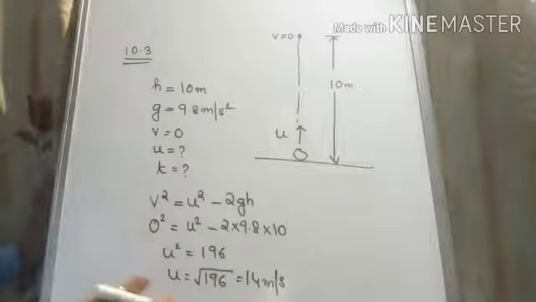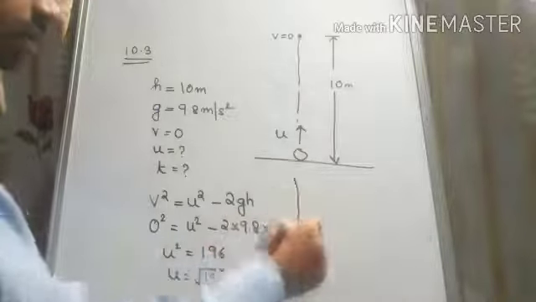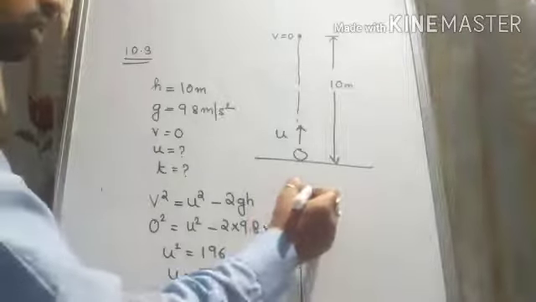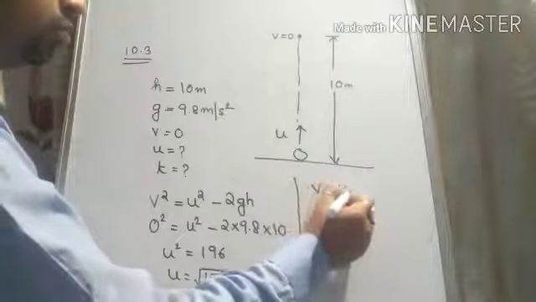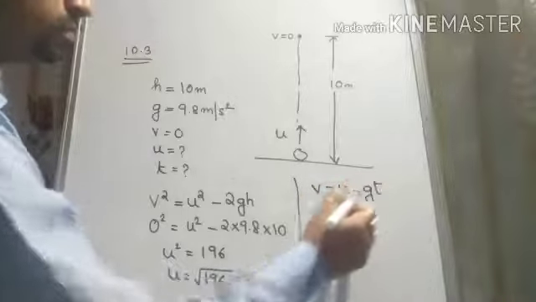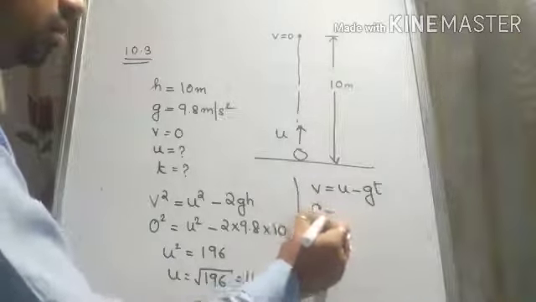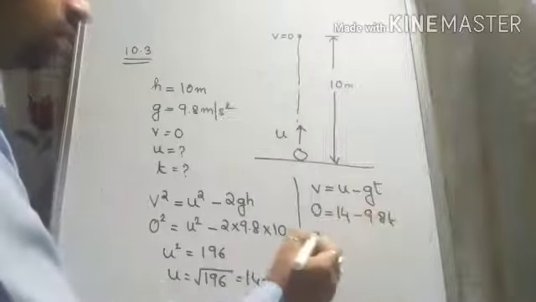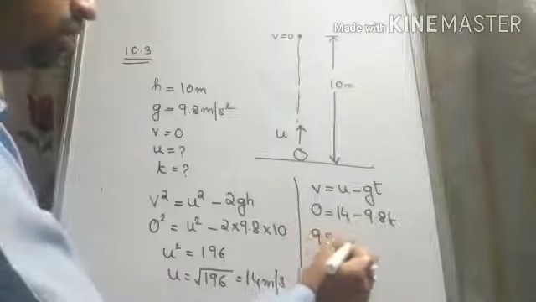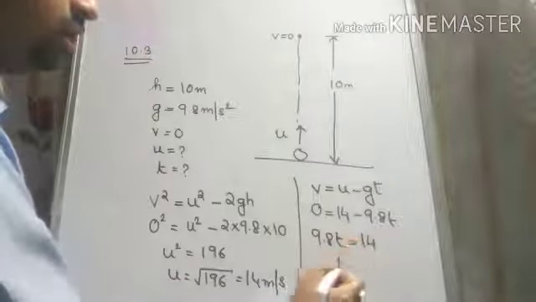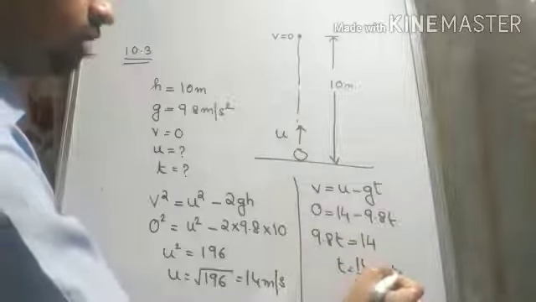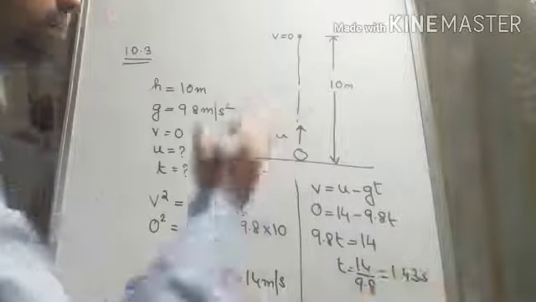Okay. So the value of the initial velocity is 14 meter per second. Next, we need to find out the time. So for finding out time, we can use this equation, v is equal to u minus gt. So v is 0 is equal to u 14 minus 9.8 into t, or 9.8 t is equal to 14, or t is equal to 14 divided by 9.8, which is approximately 1.43 seconds.